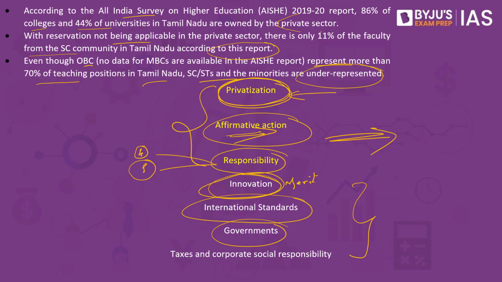This means that it is the government alone which has to strive for the so-called affirmative action, and the private sector should not be engaged in it. And finally, the government collects taxes from the people as well as from the officers, and they also have the corporate social responsibility. So the private organizations are already doing enough for the society. Yes, they are part of the society, which is why they are paying the taxes. They are part of the society, which is why they are also engaging themselves in corporate social responsibility. So why should the private sector engage in such reservation things? So it is the government's responsibility, are some of the other arguments.